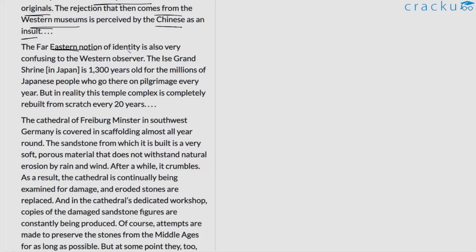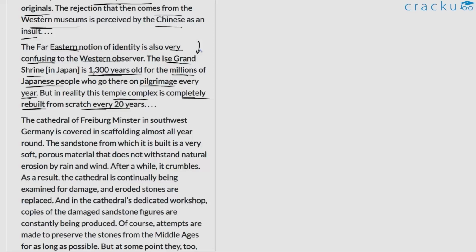The Far Eastern notion of identity is also very confusing to the Western observer. The Ise Grand Shrine in Japan is 1,300 years old for the millions of Japanese people who go there on pilgrimage every year. But in reality, this temple complex is completely rebuilt from scratch every 20 years. So the author is trying to give us another example here. The example is that of the Ise Grand Shrine. There might be some kind of significance as to why he is discussing this. Perhaps in the next segment, we might get more clarity.